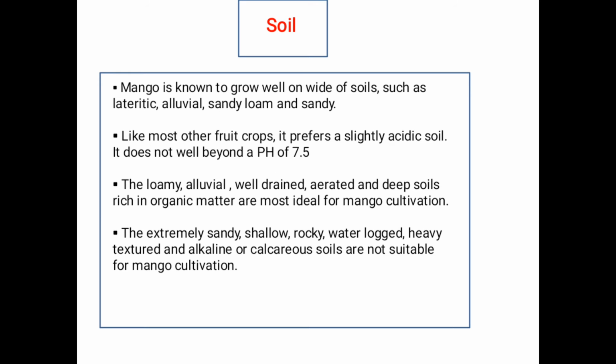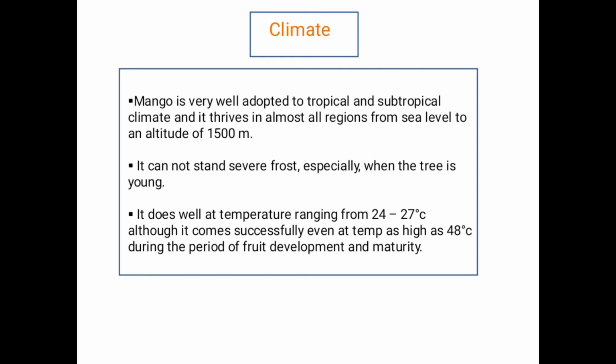Next point, soil. Mango is grown in all types of soil except calcareous and alkaline soil. It is well grown in lateritic, alluvial, sandy loam and sandy soils. Soil should have pH 7.5. Loamy, alluvial, well drained, aerated and deep soils rich in organic matter are most ideal for mango cultivation.